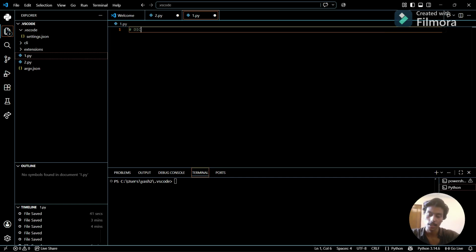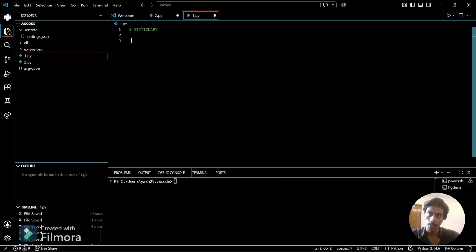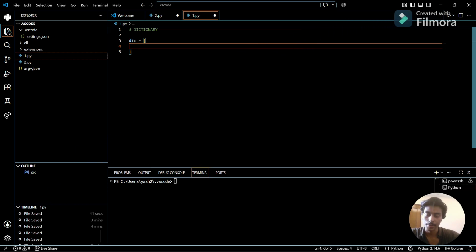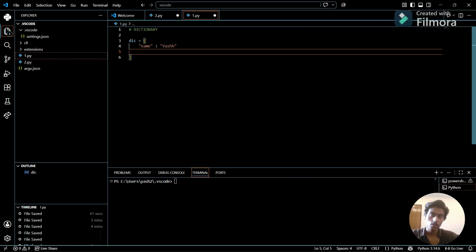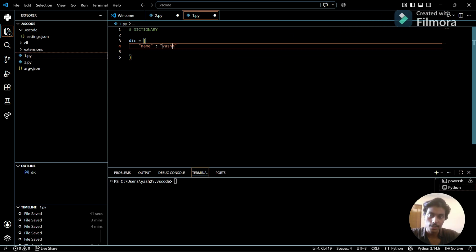So the topic is dictionary. Let's see, if I am creating a dictionary and I want to add some values as key value pairs, how do we add them? If I want to store my name, I can write name, then a colon, and then the name. So the value Yash is assigned to the variable name, but it is inside the dictionary.